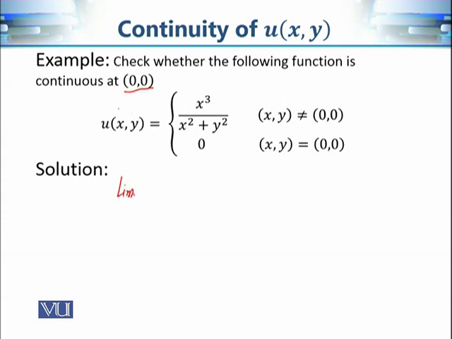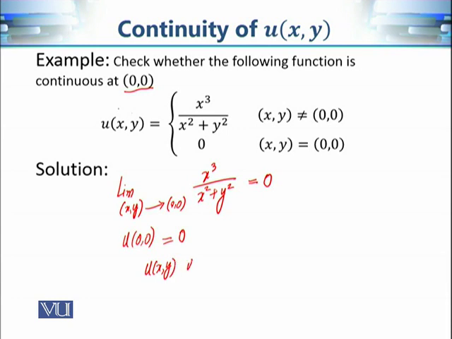From our previous discussions, we have calculated the limit of this function, x cube over x square plus y square, as x, y approaches 0, 0. In fact, we substituted x is equal to r cos theta and y is equal to r sin theta, and then we calculated this limit, and the answer was 0. Now, what is the functional value when x, y is equal to 0, 0? From this definition, we can see that when x, y is 0, 0, the functional value is 0. The functional value is equal to the limiting value, so the function of two variables u of x, y is continuous at point 0, 0.